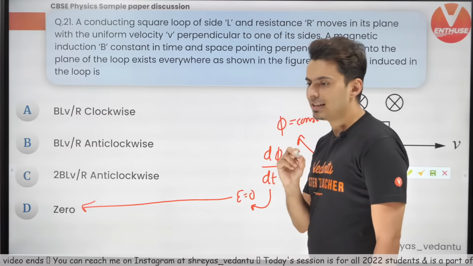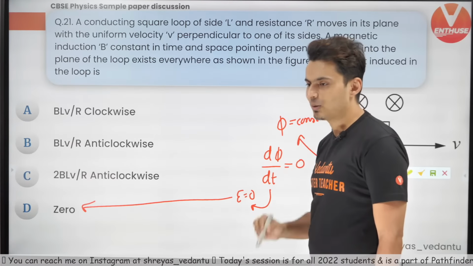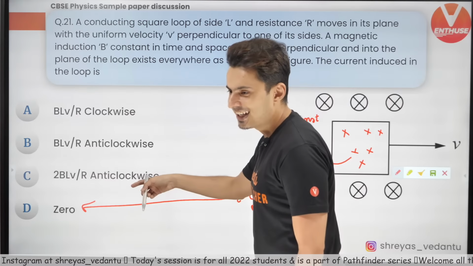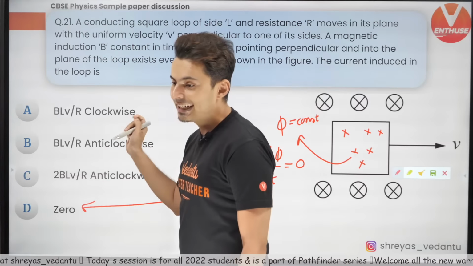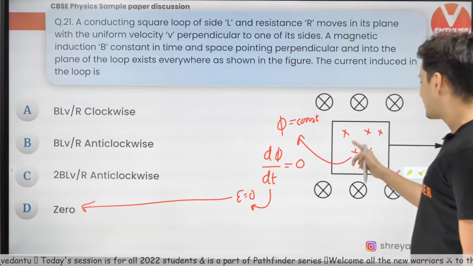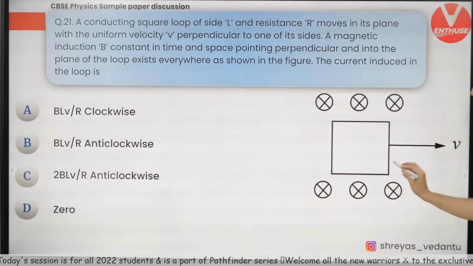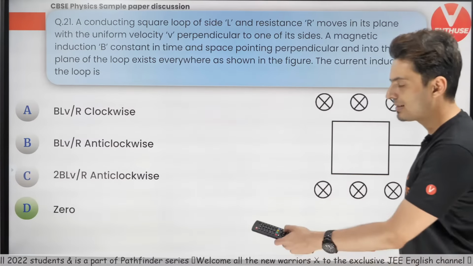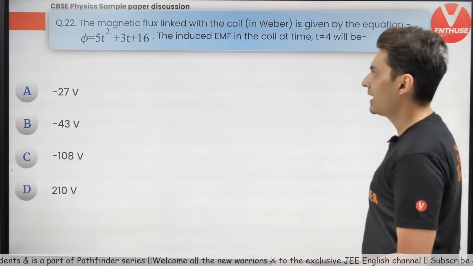Yup, it is D. Looks like only one or few people got it. No, it is not B or A or anything else. Okay, so it is actually D. Yep, it is 0. The flux is constant. Everywhere the same field is passing. So whether you take it here, here, here, doesn't matter. Answer is D. Moving on to the next one.